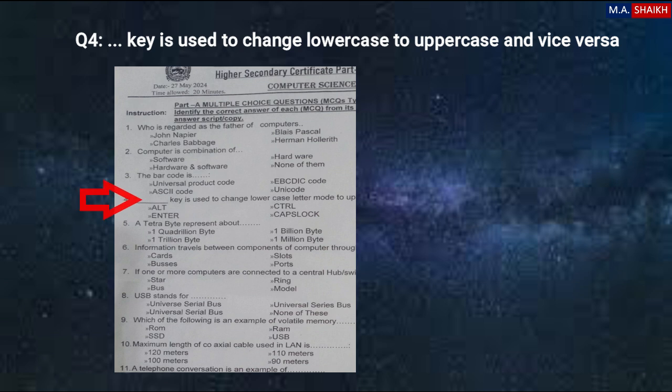Question number 4 is, dash key is used to change lowercase to uppercase and vice versa. Options are Alt key, Control key, Enter key, and Caps Lock key. You might have seen these keys on the keyboard. So the dash key is used to change lowercase to uppercase and uppercase to lowercase. Caps Lock key, the fourth option, is the correct option. The Caps Lock key is used to change lowercase to uppercase and uppercase to lowercase.